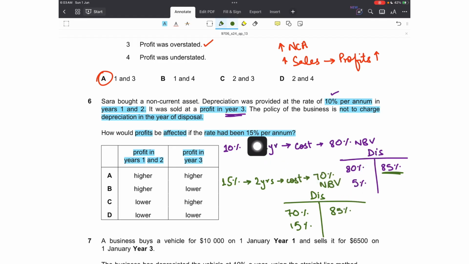So if higher depreciation is charged, I know that my net book value would be lower because of the increase in the rate by 5%. So profits in year 1 and year 2 would be lower because higher depreciation would be charged. So the option could be C or D. But the profit in year 3 because of the gain on disposal would be higher than at the rate of 10%. Why? Because that increased the difference between the net book value and the disposal proceeds. So if the rate is higher, profit would be higher in the year of disposal. That means option C is correct.